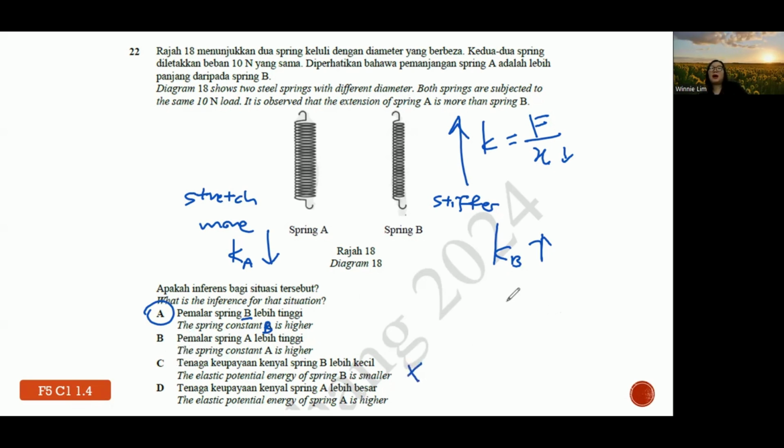How do we relate elastic potential energy? Elastic potential energy is half Fx or half Kx squared. Since K is higher, the energy stored is also higher. When we want to compare the energy, we are supposed to keep the extension x constant, then only we can compare.